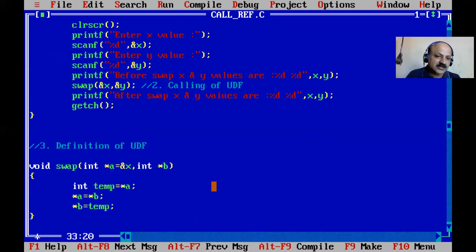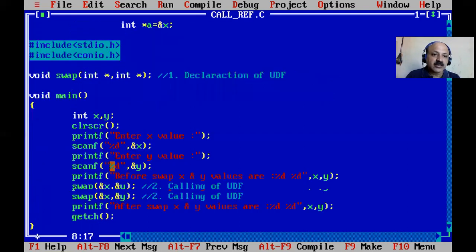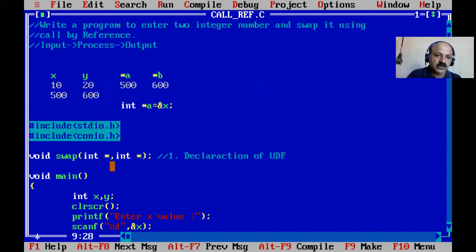So X address is assigned to A, and here B equal to ampersand Y, so Y address is stored in B. We cannot write this type of statement, but internally it is converted. X address is stored in A because A is a pointer. A pointer value is an address of another variable, that is known as a pointer. So yes, I remove this, it was just for your reference. That process is complete, so I remove this also.